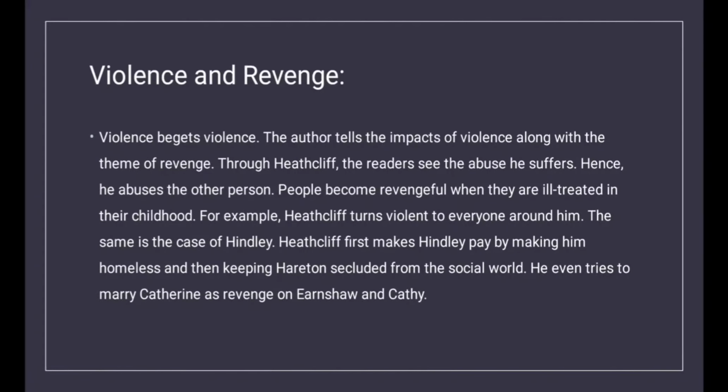Violence and revenge. Violence begets violence. The author tells the impacts of violence along with the theme of revenge. Through Heathcliff, the readers see the abuse he suffers. Hence, he abuses other people. People become revengeful when they are ill treated in their childhood.